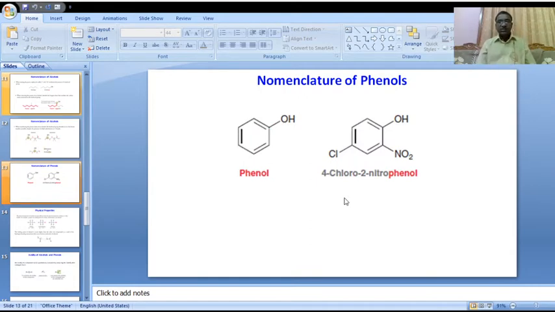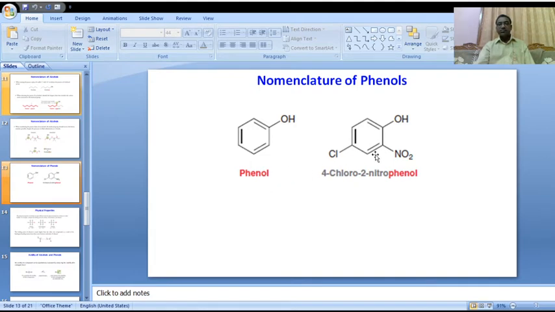Today we are going to discuss aromatic alcohols. Phenol: here, an aromatic ring is attached with a hydroxy group. This compound is called phenol.